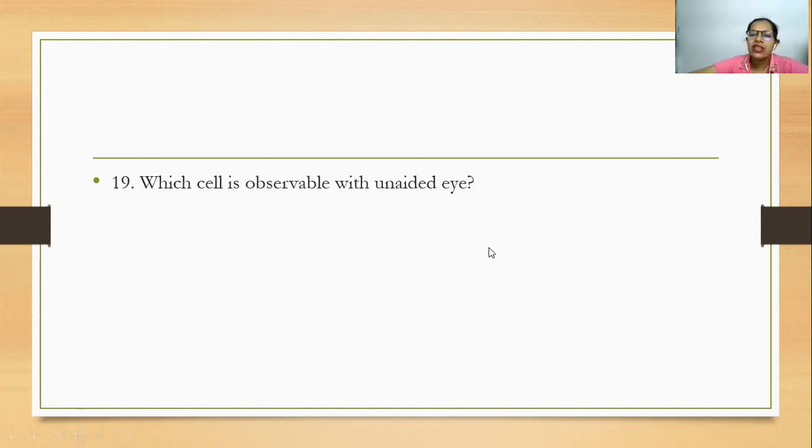Which cell is observable with the unaided eye? We have already discussed this during the MCQs: it is the ostrich egg.